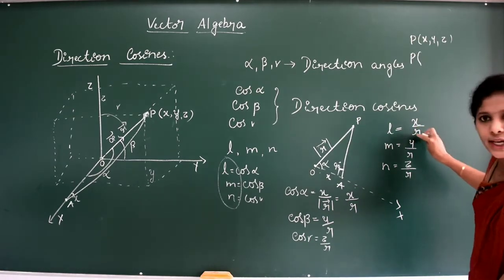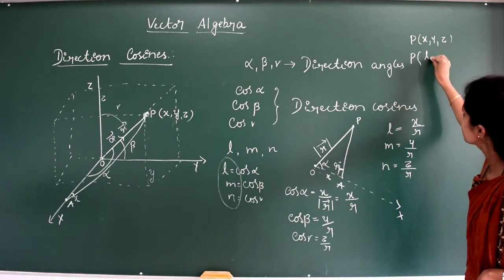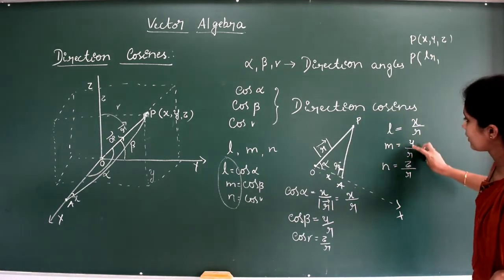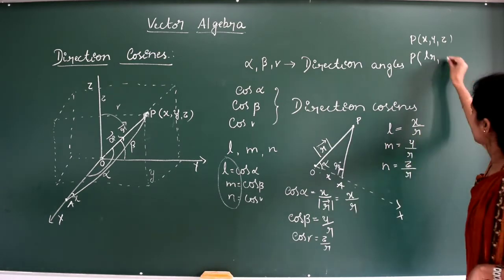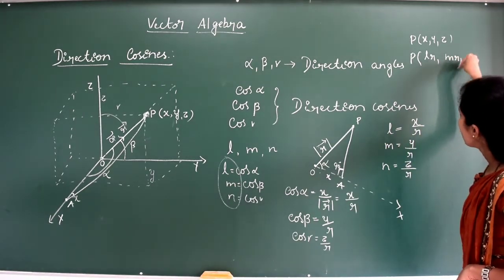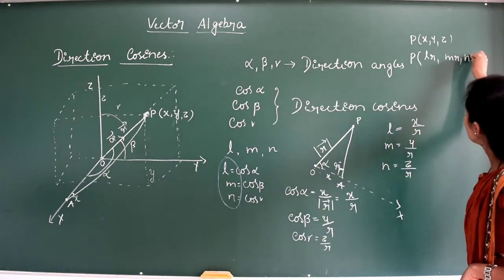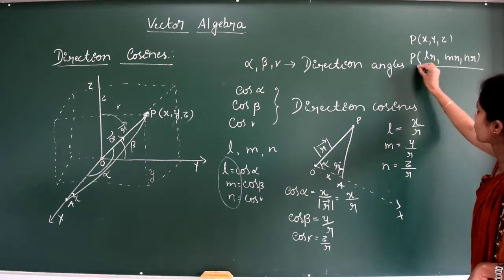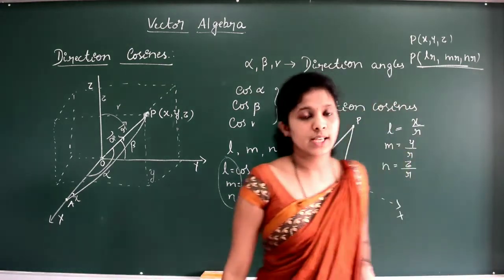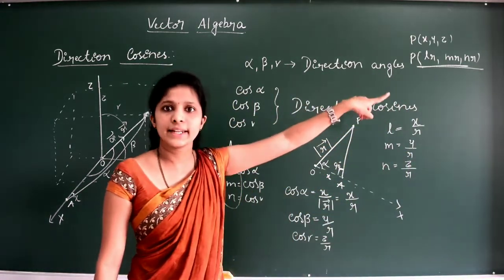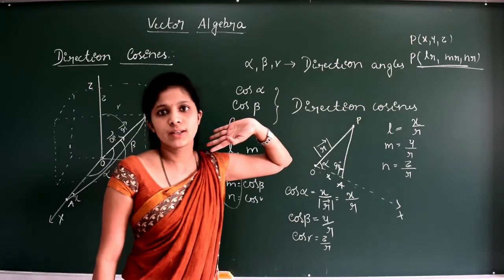X is equal to L into R, y will be equal to M into R, and z is equal to N into R. Is it clear? These are called the direction ratios. LR, MR and NR will be direction ratios.